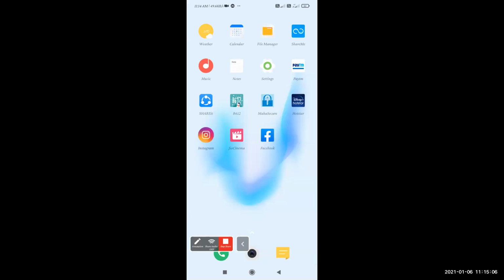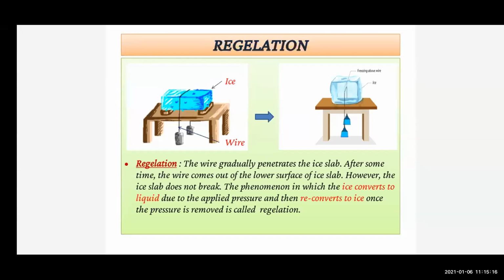Right, so the melting point of ice becomes lower than 0 degrees Celsius due to pressure. This means that at 0 degrees Celsius, the ice gets converted into water. As soon as the pressure is removed, the melting point is restored to 0 degrees Celsius and water gets converted into ice.